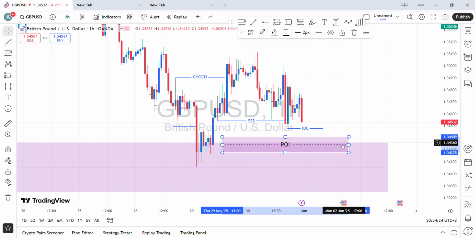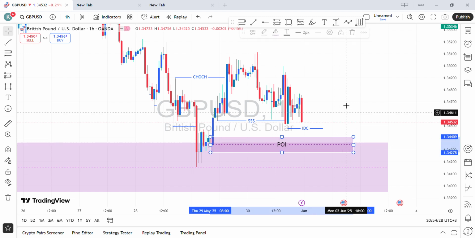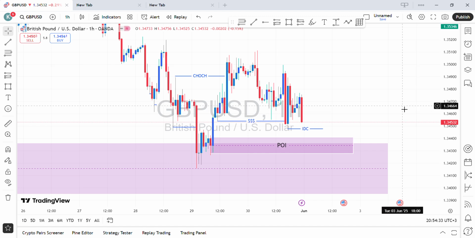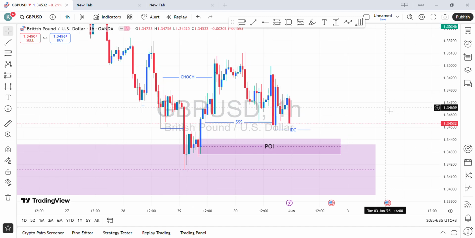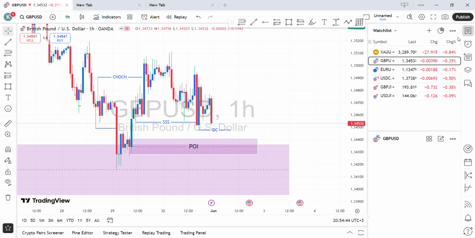Once price taps onto this point of interest over here, I'm going to shift onto the 5 minute time frame, and I'm going to look for buy confirmations. That is it on GBPJPY. We are going to look for buys from this point. We shift to the next pair, which is the EURUSD,